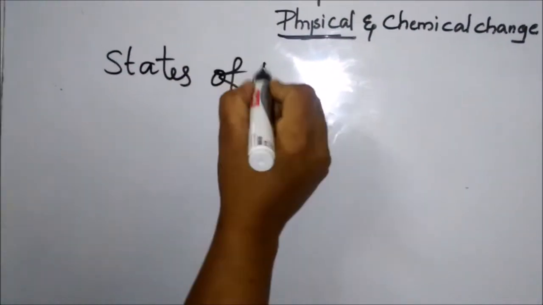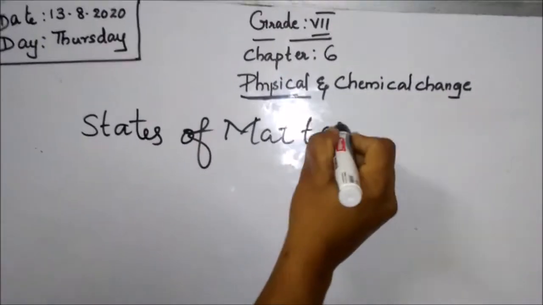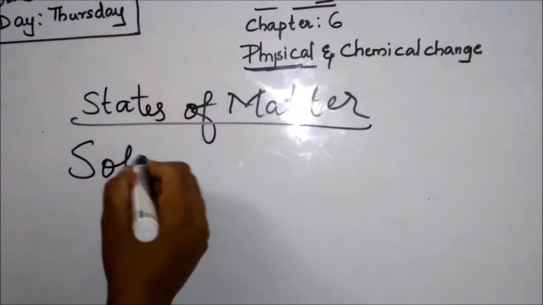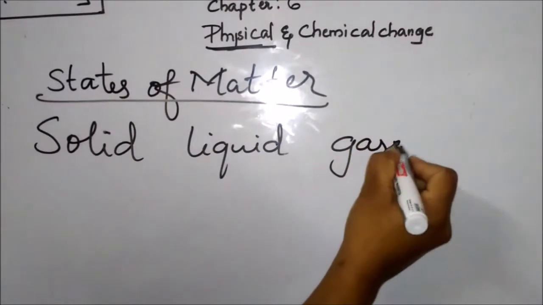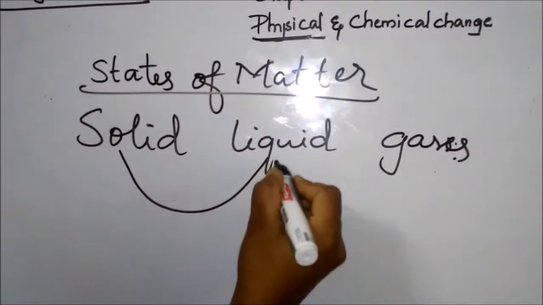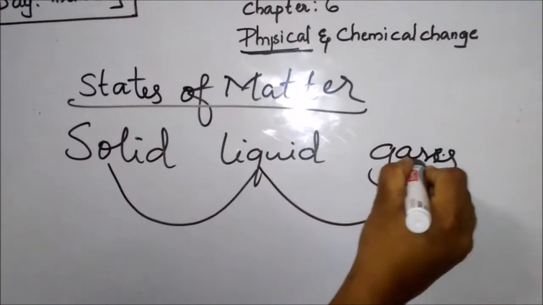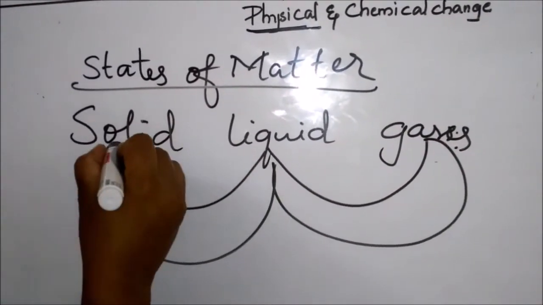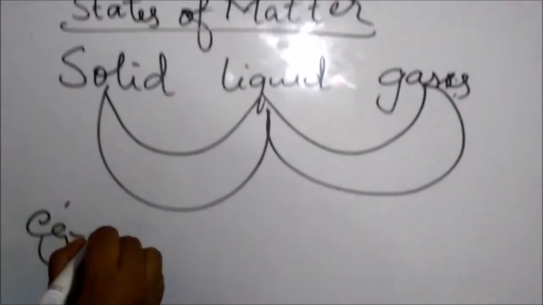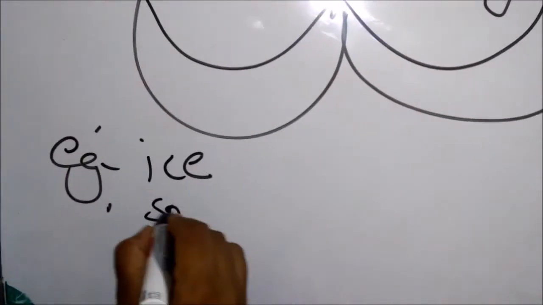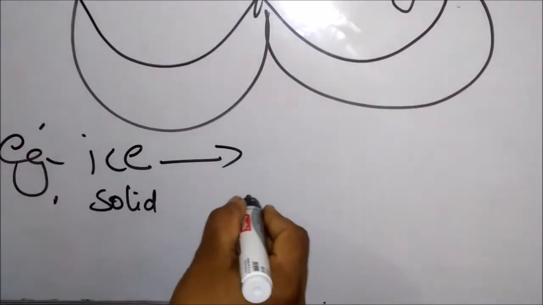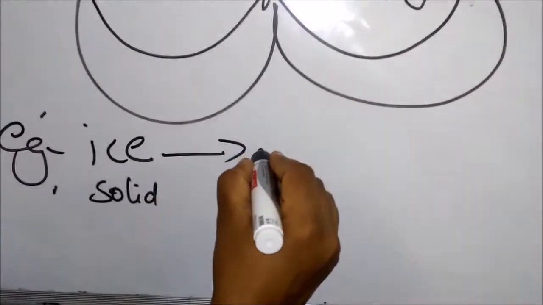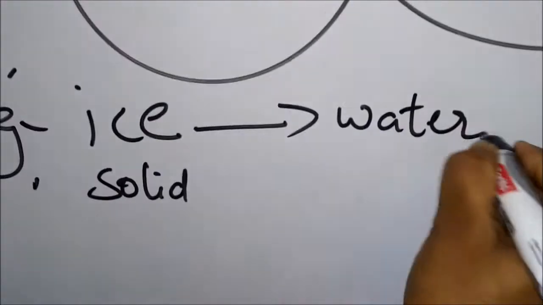Next, one more familiar example: changes of states of matter. You already learned the states of matter: solid, liquid, and gas. If solid changes to liquid and liquid changes to gas, it can again come back to the original position. For example, I'll take ice. Ice is solid. When we keep it at room temperature, it will start melting. We will get water. This is the liquid form.